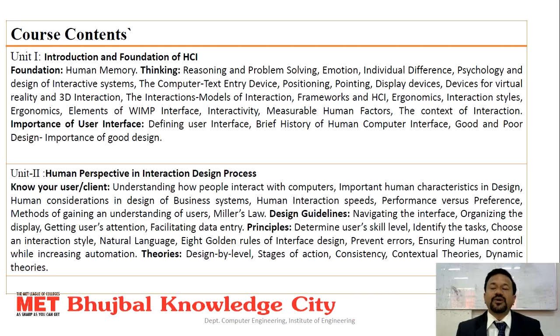In the second unit, we will learn the human perspective in the interaction design process: know your user, client interaction with a computer, design guidelines, navigating the interface, organizing the display, principles, determining user skill levels, and theories.